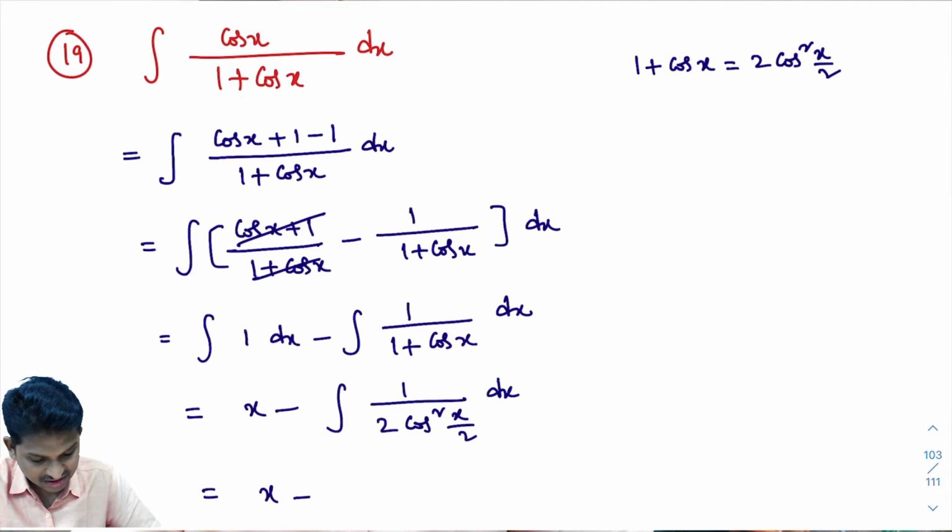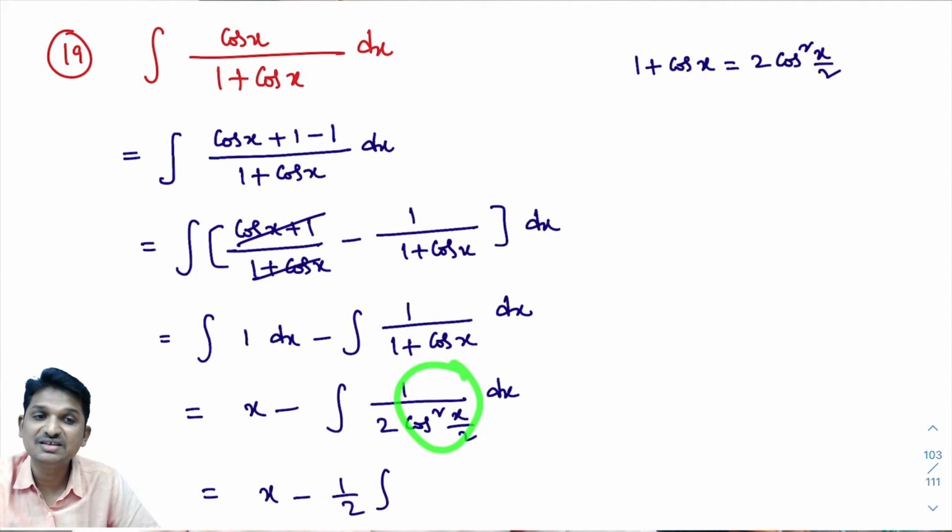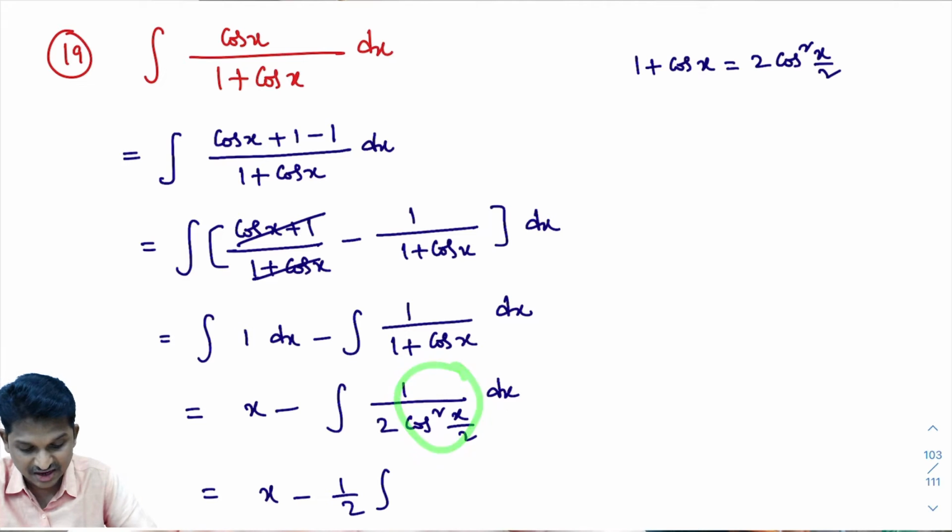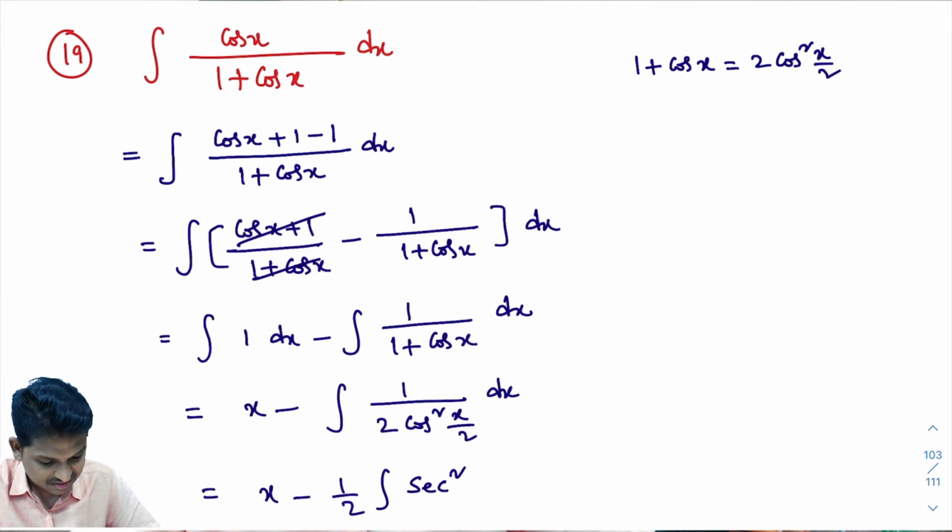Look here, in the denominator, 2 is there. 1 by 2 is constant. You take 1 by 2 outside. What you will get? 1 by 2 into integral of... You know 1 by cos theta is secant theta. 1 by cos square x by 2 is what? It is secant square x by 2. This is secant square x by 2 into dx.